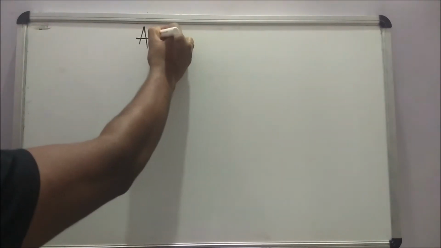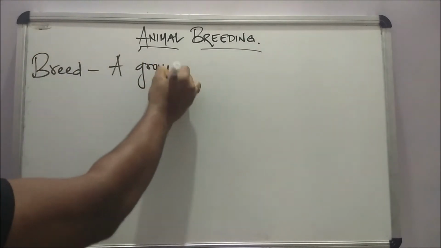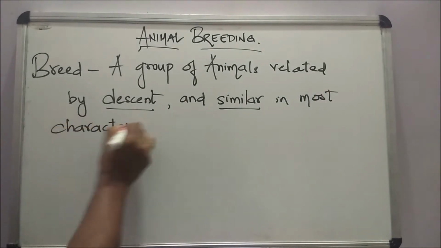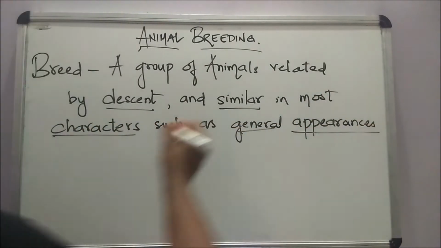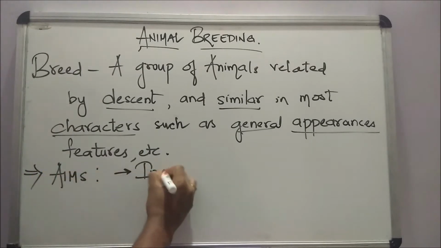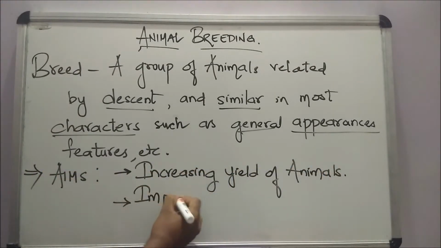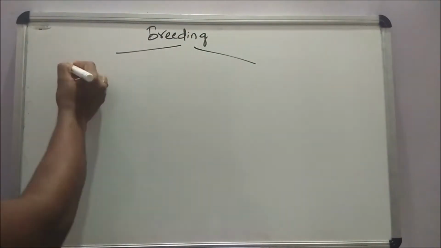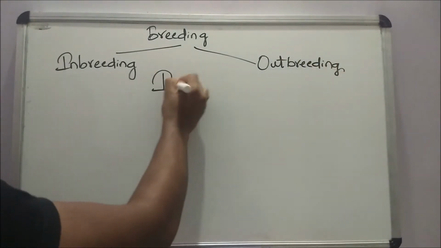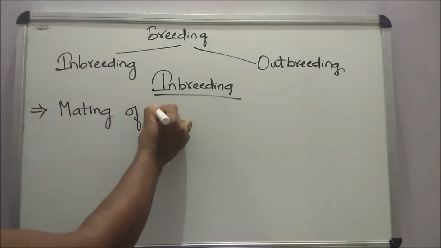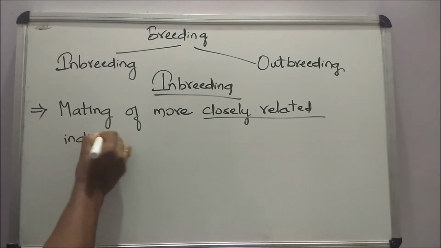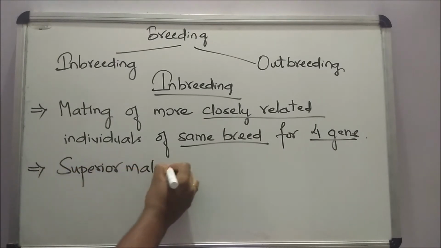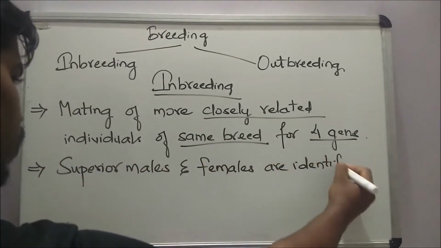What is animal breeding? Breed is a group of animals related by descent and similar in most characters such as general appearance and features. Breeding aims at increasing the yield of the animals as well as improving desirable characters in produce. Breeding is of two types: inbreeding and outbreeding. What is inbreeding? The mating of more closely related individuals of the same breed for four to six generations is called inbreeding. Here, the superior males and the females are identified and mated.